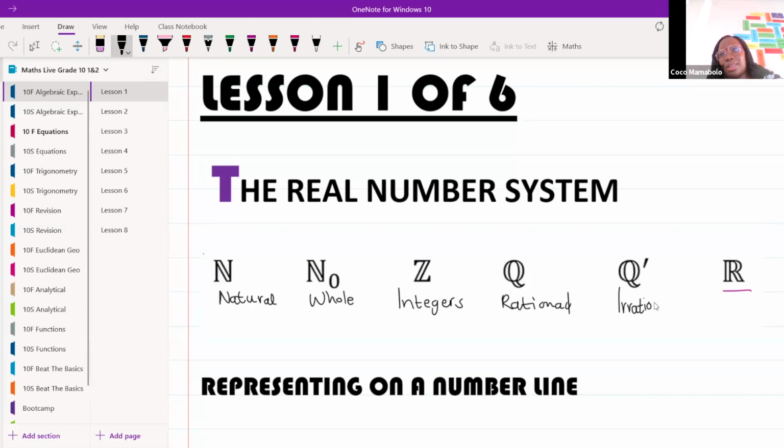And don't forget the very last one. And the R stands for? You don't know the last one. I'm not so sure, ma'am. Okay, I'll give you another hint. It starts with an R. Think about it. Oh, real numbers. That's it. Beautiful. Well done. Good. These are all the numbers that we need to know.